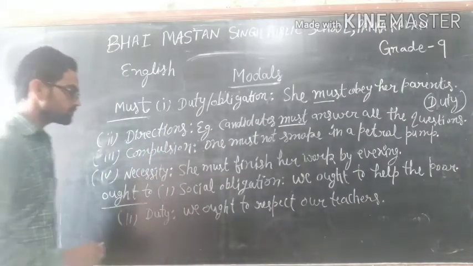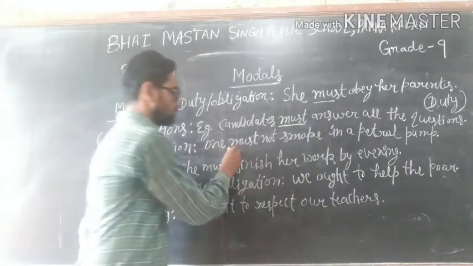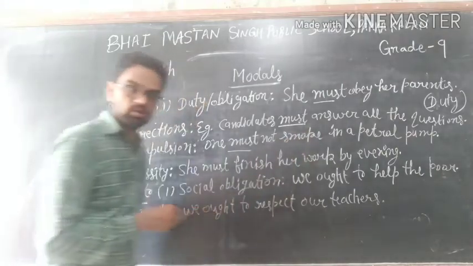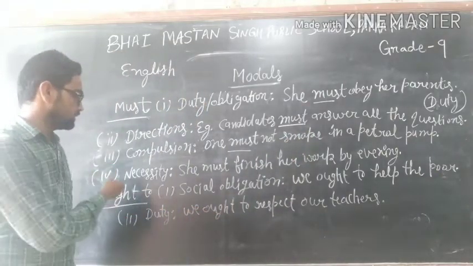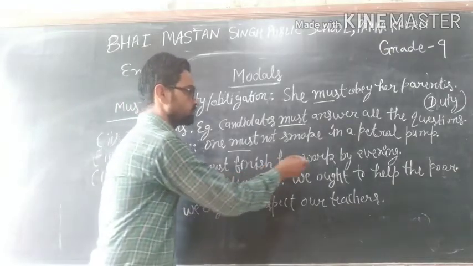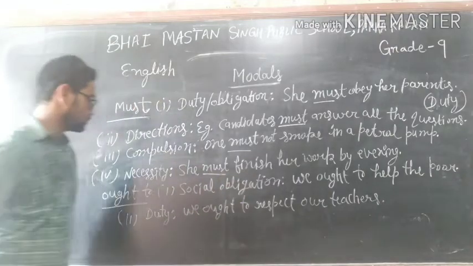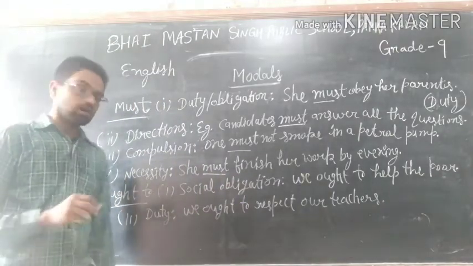Compulsion. It is compulsory for someone to do something. One must not smoke in a petrol pump. It is a compulsion. Necessity, requirement: she must finish her work by evening. Must is used to show necessity.